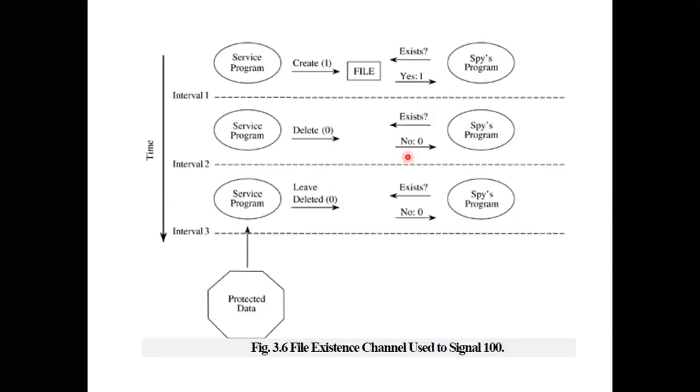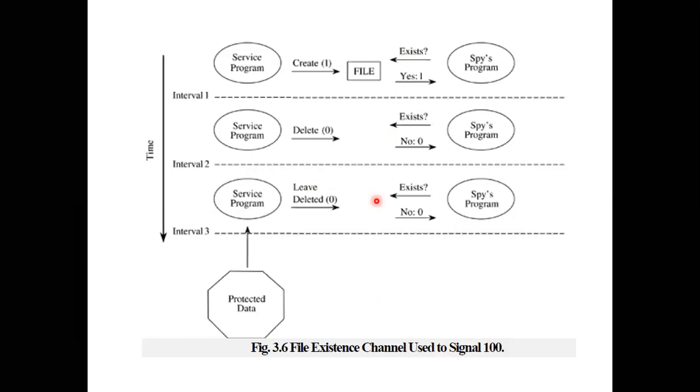So together, you will come to know that it is trying to reveal the information 1, 0 and 0. So just by creating a file and deleting a file, you are actually revealing the information. Nobody would ever come to know that just by creating or deleting a file, the information is revealed, and this is how the information is leaked.